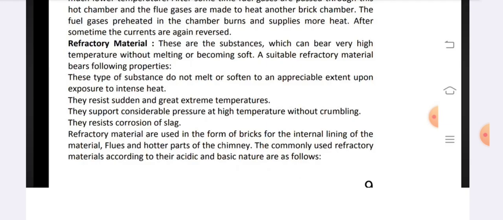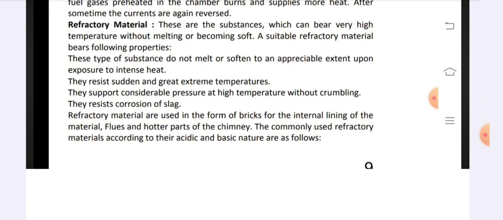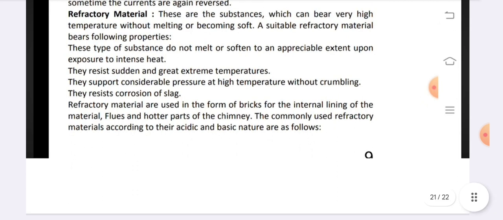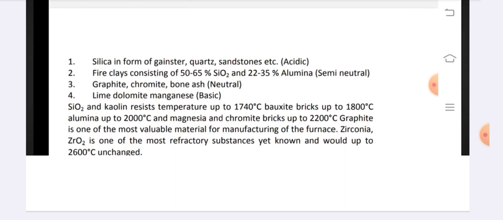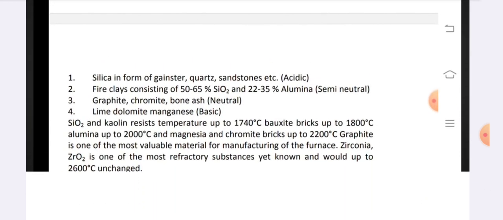The commonly used refractory materials according to the acidic and basic nature are as follows. Silica in the form of quartzite, quartz, sandstones, etc., acidic. Fire clays consisting of 50 to 65% SiO2 and 20 to 35% alumina, semi-neutral. Graphite, chromite, bone ash, neutral. Lime, dolomite, magnesia, basic.